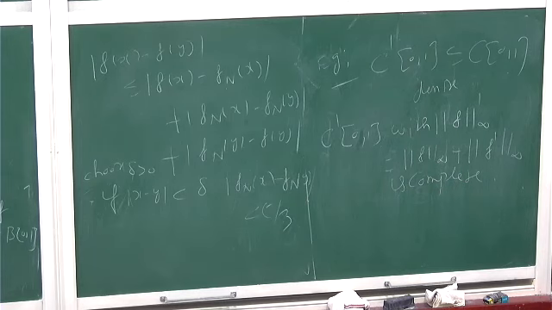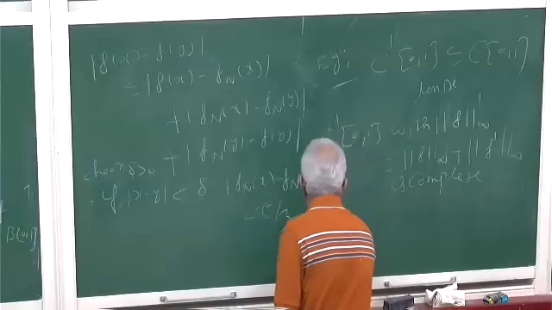I mean, this is a statement, I will give you a proof. So C1[0,1] with the uniform norm, infinity norm, is not complete. But with respect to this norm, the 1-infinity norm, which we defined in the first class, this is complete.